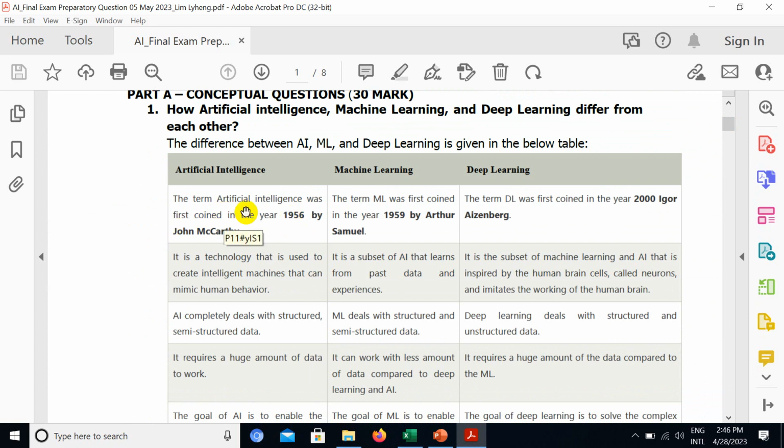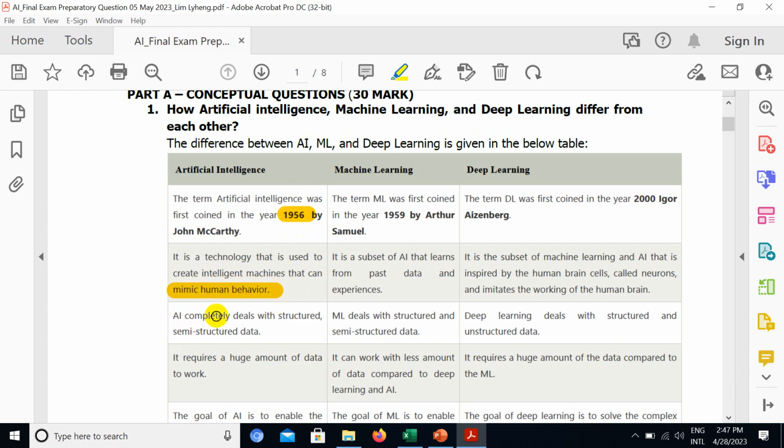Let's say the term artificial intelligence was coined in the year 1956 by John McCarthy. So just write some short events like this one. Then it is a technology that is used to create intelligent machines that can mimic human behavior. So it's a kind of definition of AI.